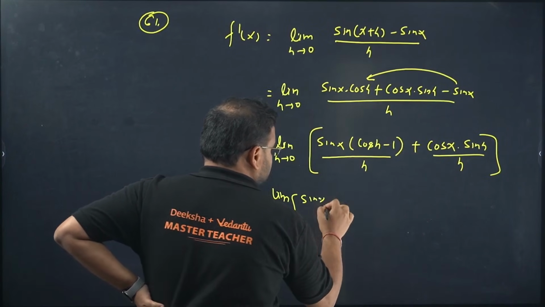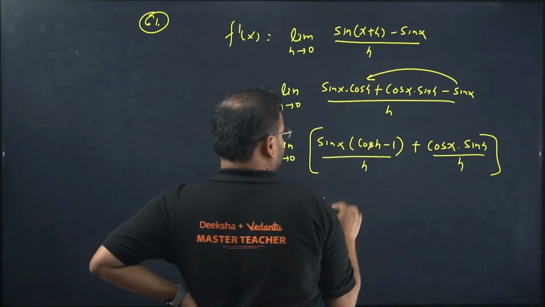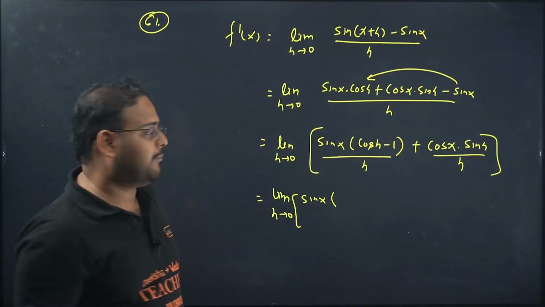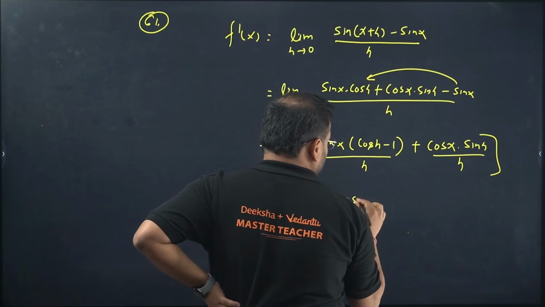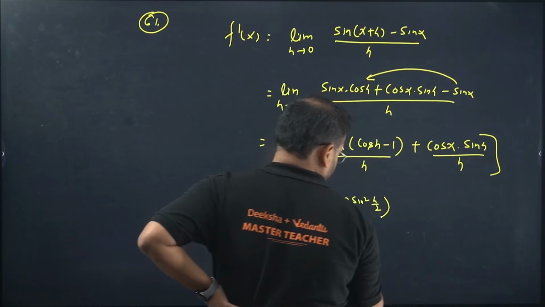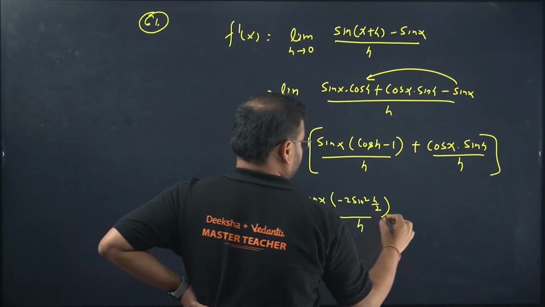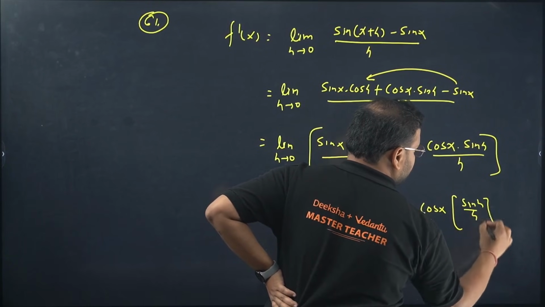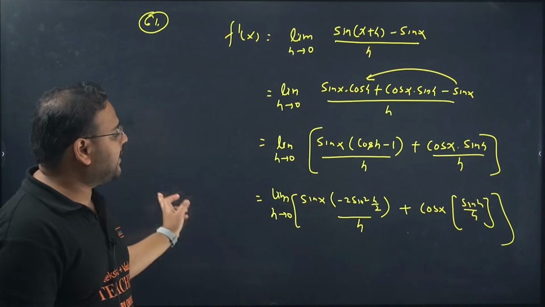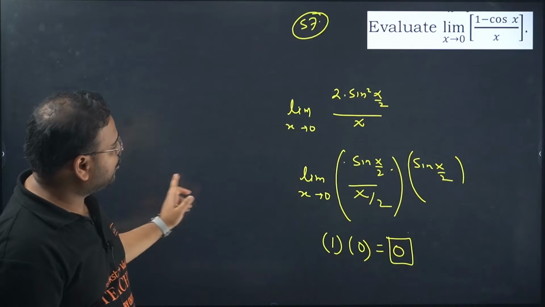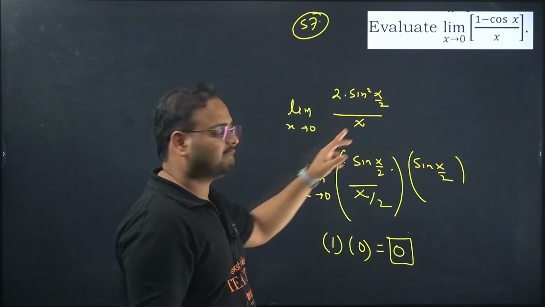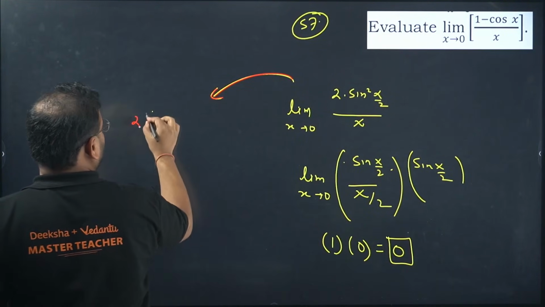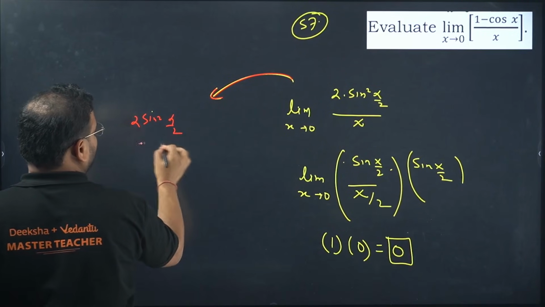We have here sin x. This will become what? Check this out. If you had 1 minus cos, you'll write this as 2 sin square. But this is cos minus 1. It will become minus 2 sin square h by 2 upon h. Okay. And this is what? Cos x is separate. And over here we have sin h by h. Check carefully. 2 sin square h by 2 by h, with a minus sign.